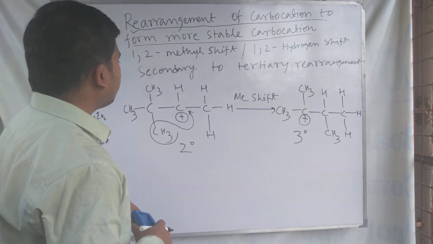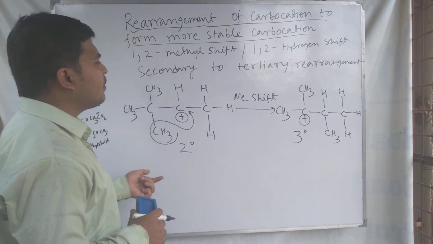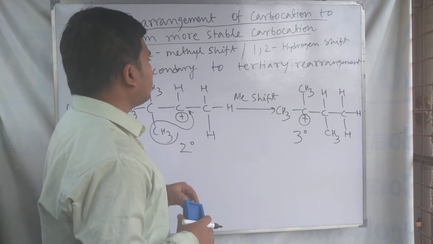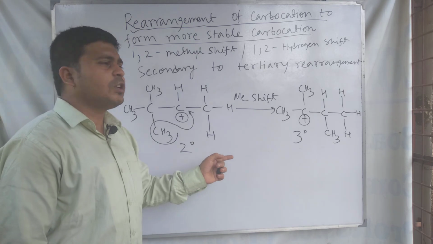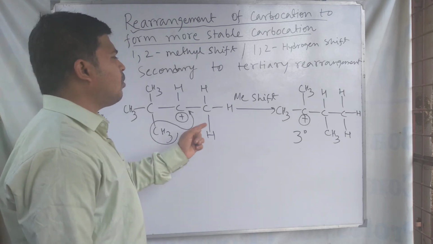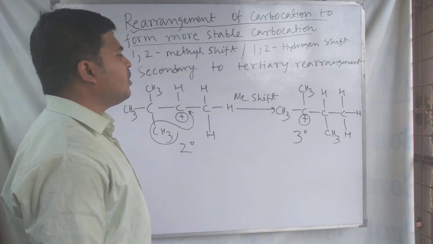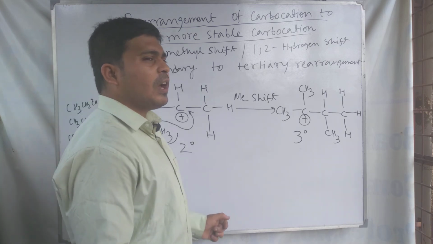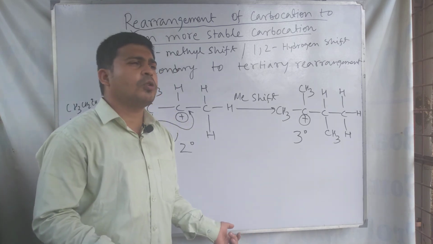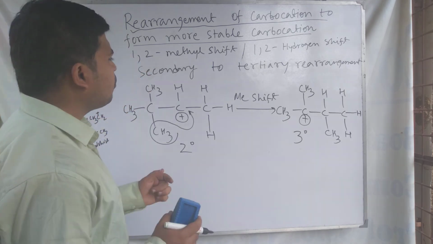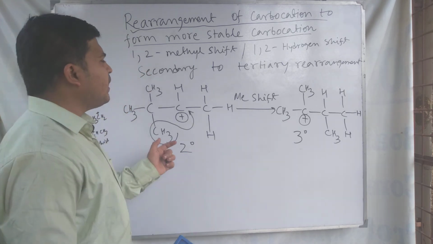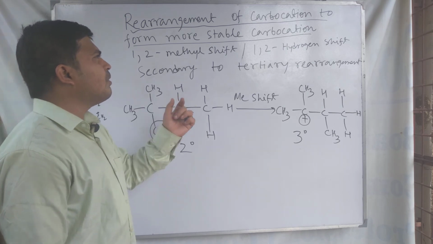So this is the discussion about the methyl shift and hydrogen shift. Here the shifting of methyl group or hydrogen, or any alkyl group, occurs. Not always a methyl shift, sometimes an ethyl shift can also happen. So alkyl group shift and hydrogen shift is the main part of this rearrangement.